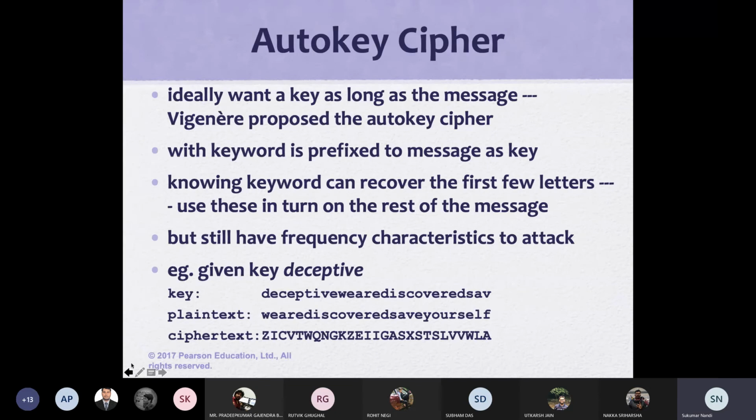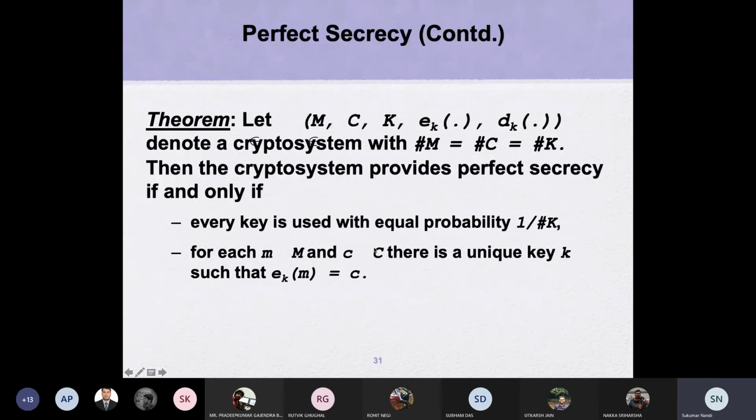Next, which is an important one, today I have to end early because I have some other work. So finally, the theorem which is talking about perfect secrecy. Some symbols are here, epsilon belonging.